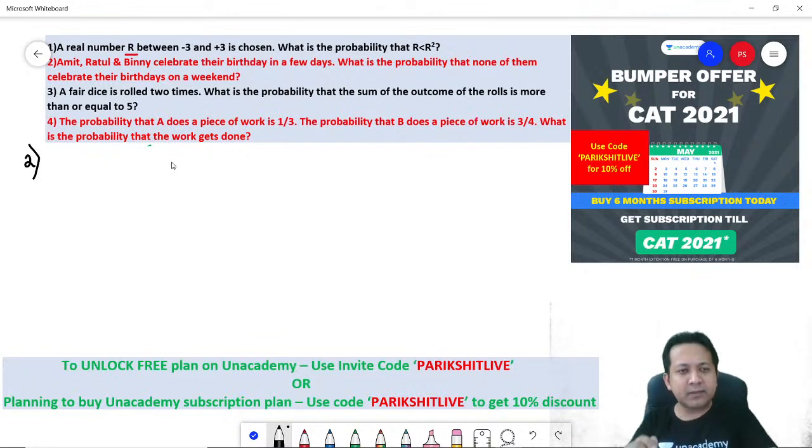Number 2. Amit, Ratul and Benny celebrate their birthday in a few days. What is the probability that none of them celebrate their birthdays on a weekend?